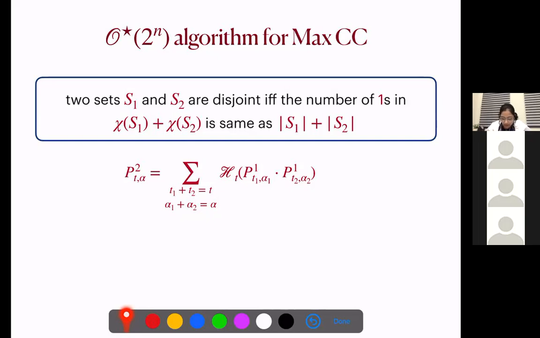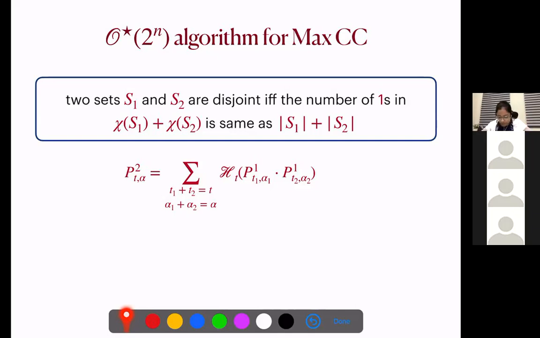Okay. So this we call a Hamming projection on t. What we do basically is, if there is a monomial which does not have t number of ones in the exponent, then we just ignore those monomials. So we only keep those monomials for which we have t number of ones in the exponent.